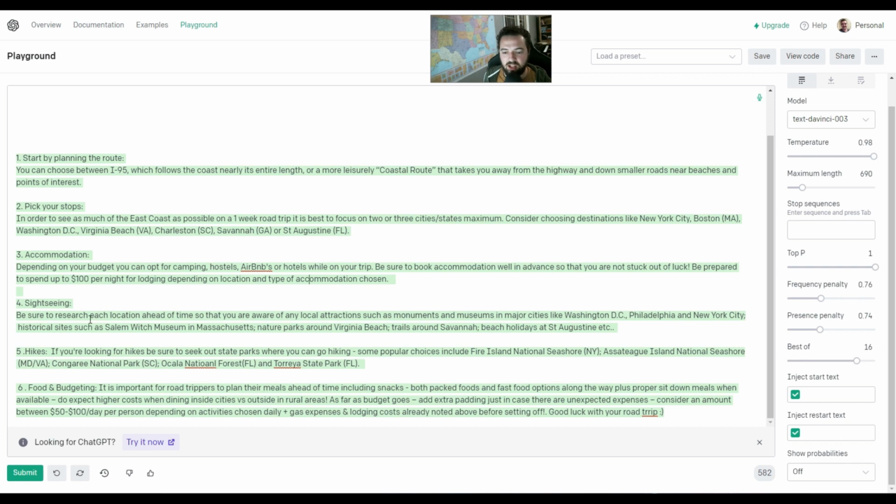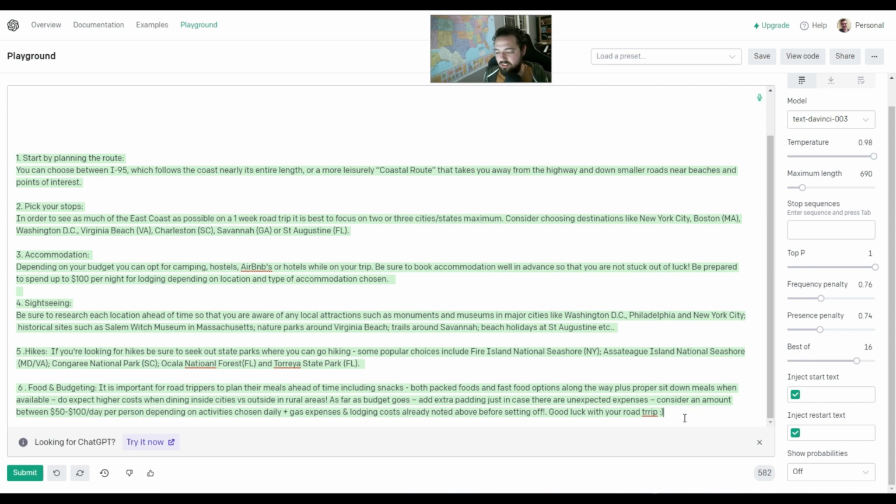And then it says research each location, but we kind of want ChatGPT to do that for us. So next time I'm actually going to revise the query and ask it for links, but it's got some interesting ideas, historical sites. And then if you want to do some hikes, it listed a couple different hikes. Very cool. And then it says, hey, let's look at 50 to 100 per day.